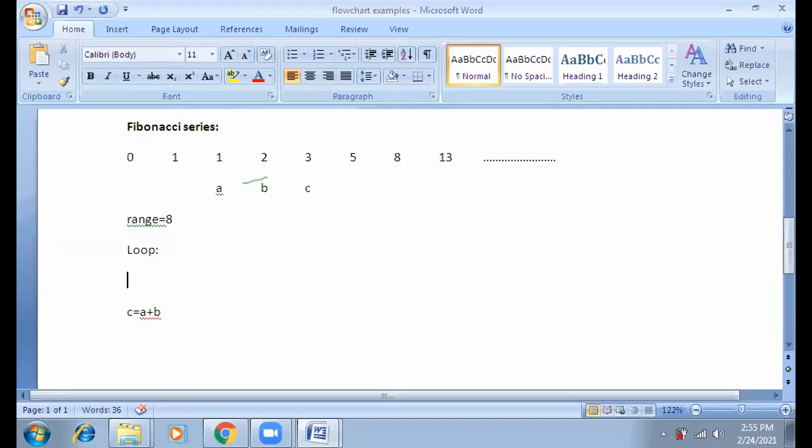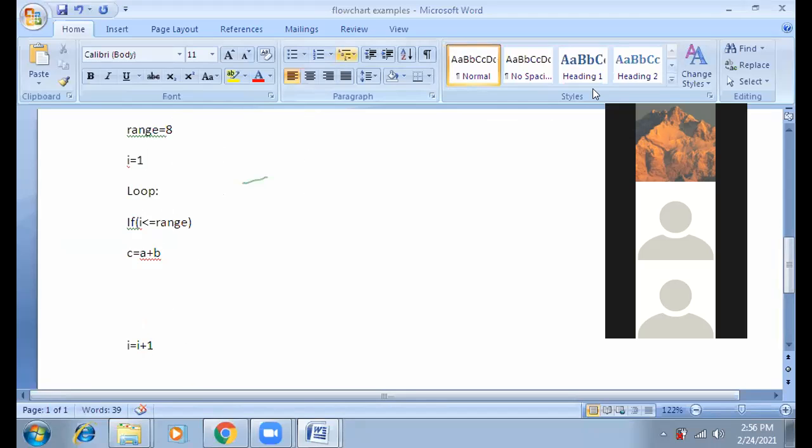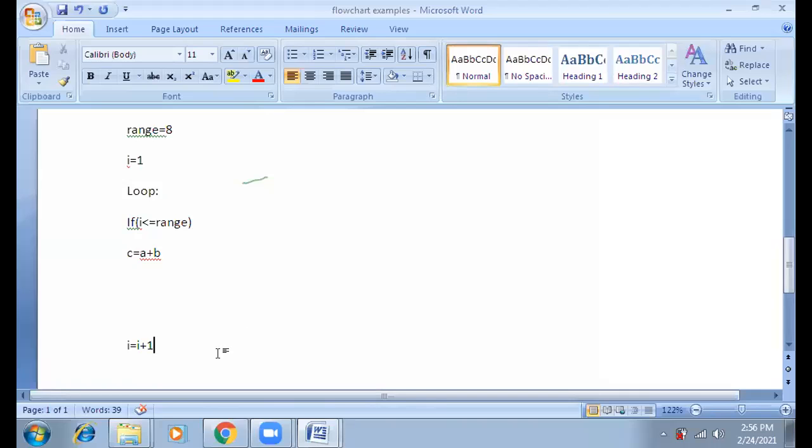here, and the loop will execute until the loop variable is less than or equal to range. Understood? Yes, sir. And the loop variable will be initialized as I equal to 1. Okay, and at the end of the loop, we will do I equals I plus 1. Okay, the same logic that we have already applied in the case of our factorial program. The same logic.